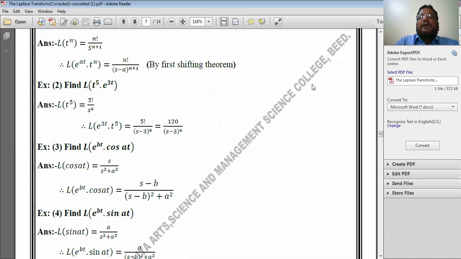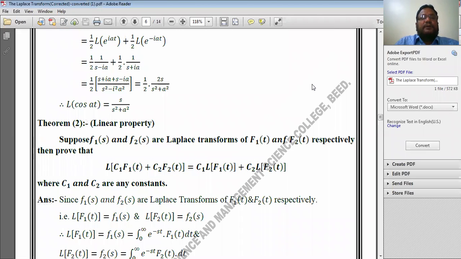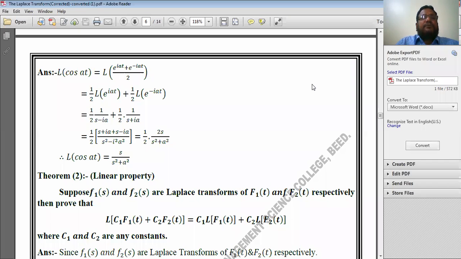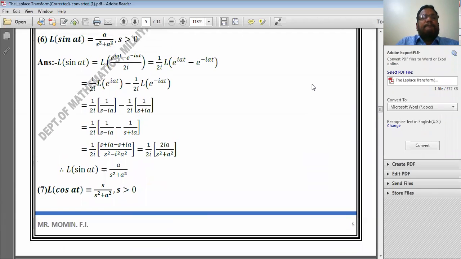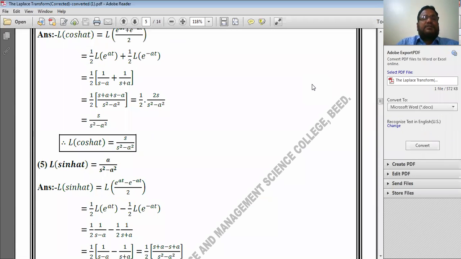I have discussed in this lecture standard results. I discussed the Laplace transform of cos of at. Laplace transform of hyperbolic cos of at is equal to s divided by s square minus a square.